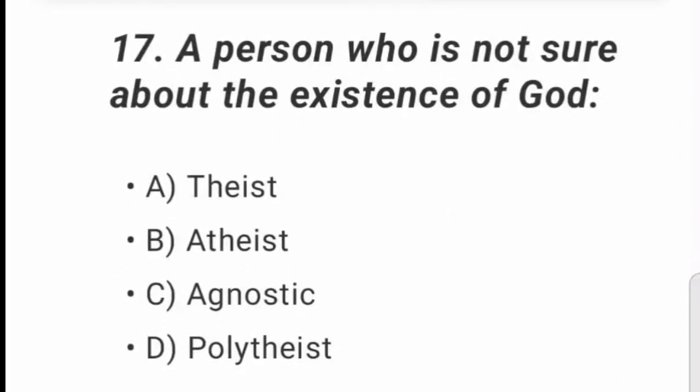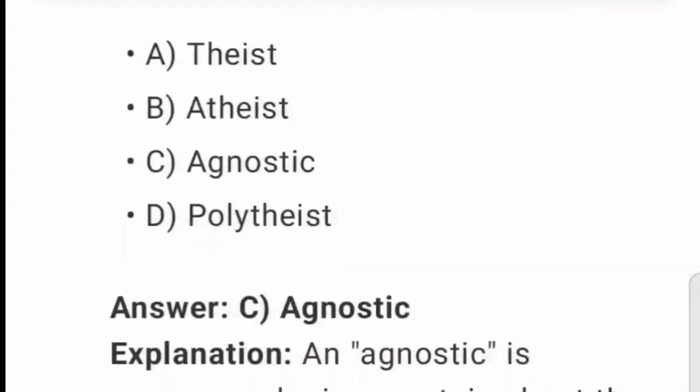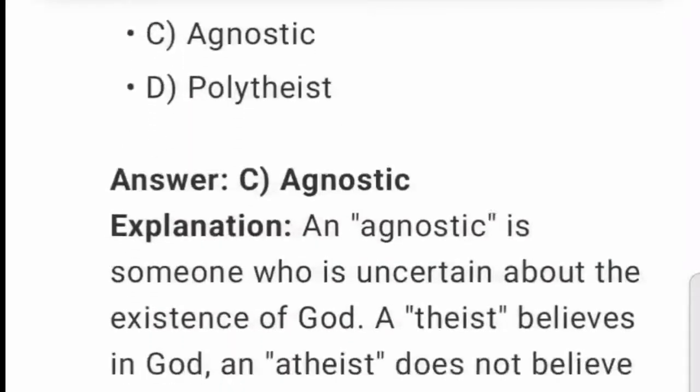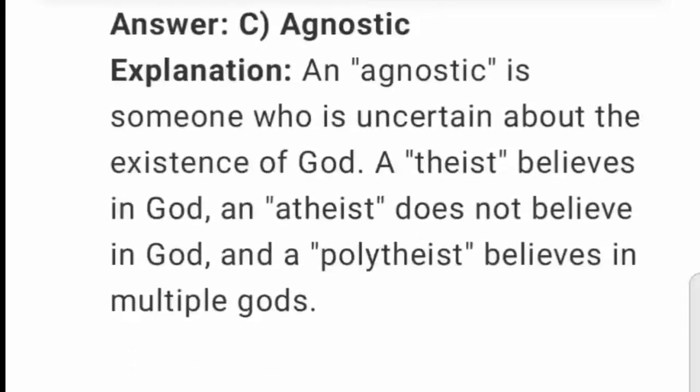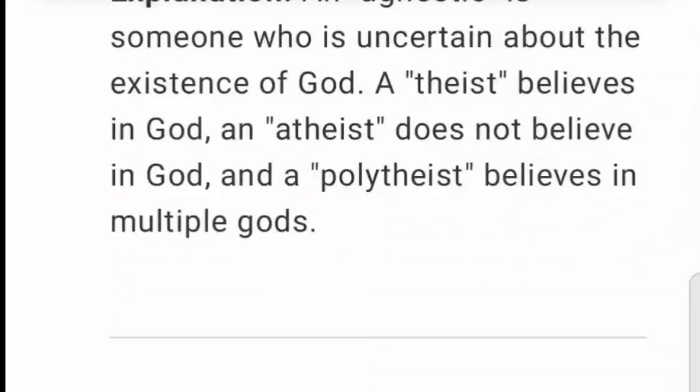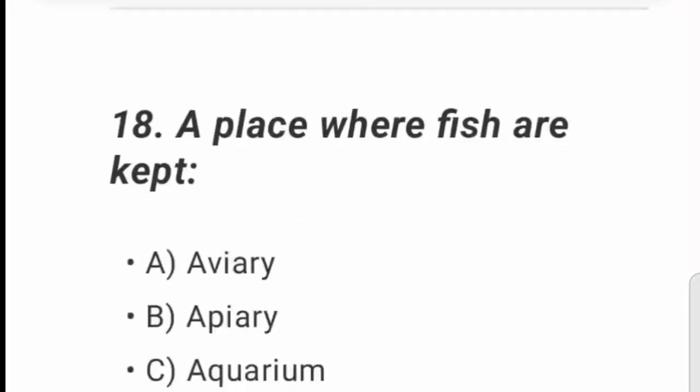17. A person who is not sure about the existence of God. A. Theist. B. Atheist. C. Agnostic. D. Polytheist. Answer: C. Agnostic. Explanation: an agnostic is someone who is uncertain about the existence of God. A theist believes in God, an atheist does not believe in God, and a polytheist believes in multiple gods.